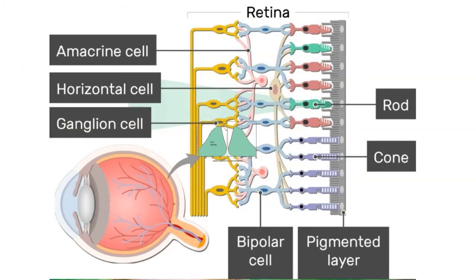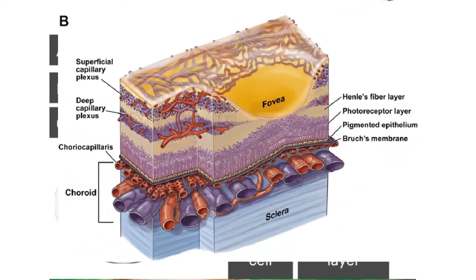The photoreceptors receive their blood supply from the choroid. The choroid filters most of the contents in the blood, and then it is the job of the retinal pigment epithelium, around 6 million cells, to filter a specific concentration of materials that are used by the photoreceptors.